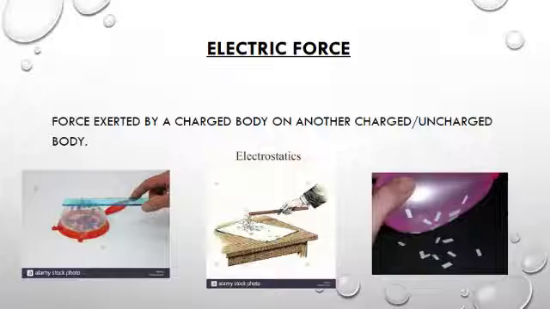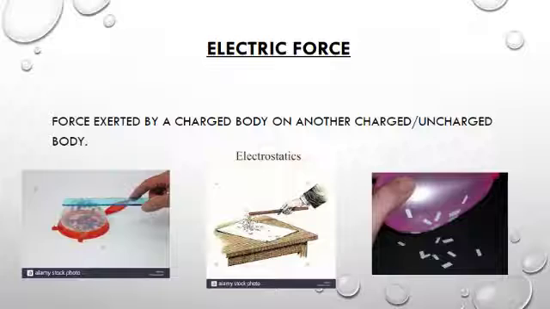Look at the pictures. Here are the pictures which are showing electrostatic force. Whenever we rub a plastic scale with our hair, it becomes charged and we can attract pieces of paper with it. And we can also rub a glass rod with our hair and it can get charged.